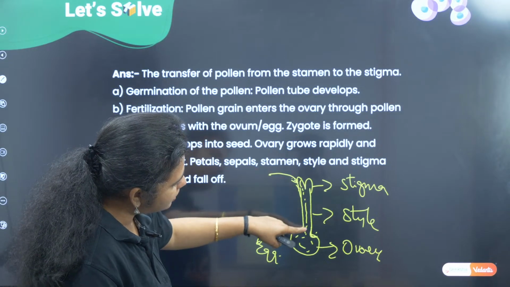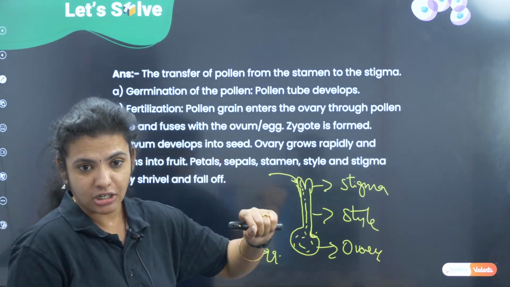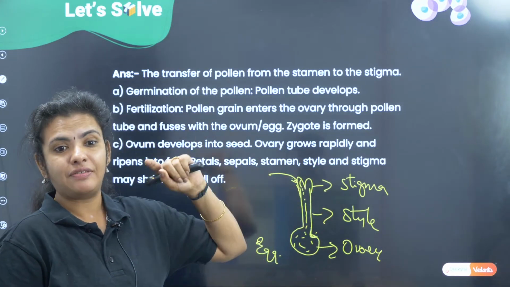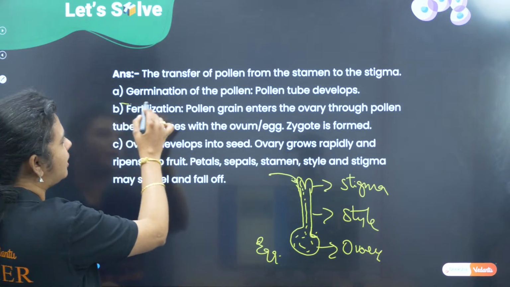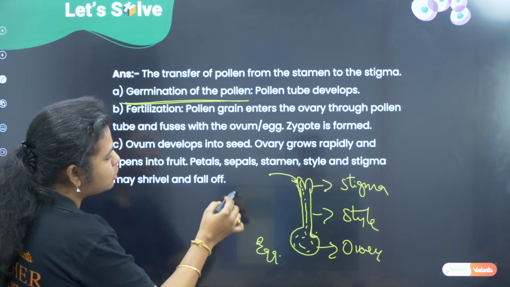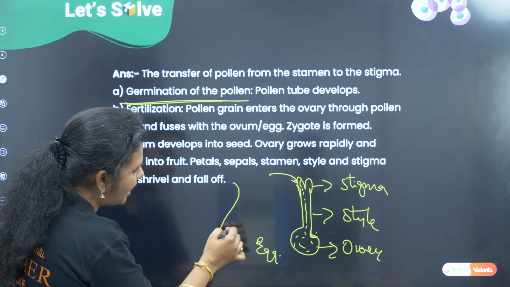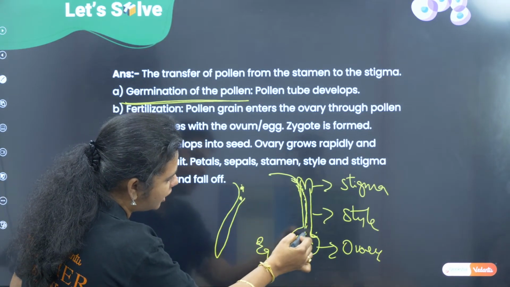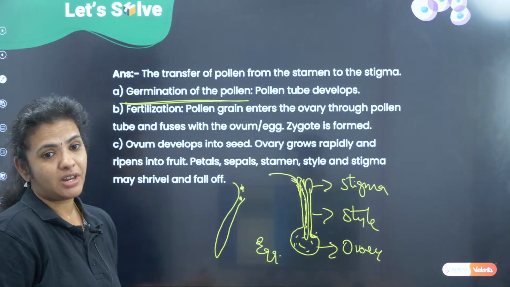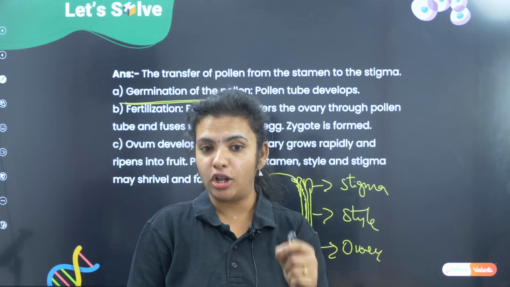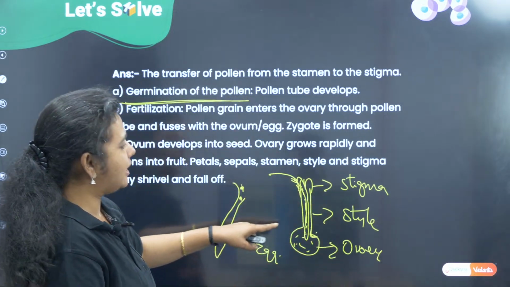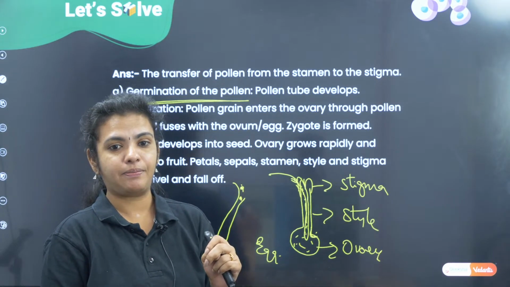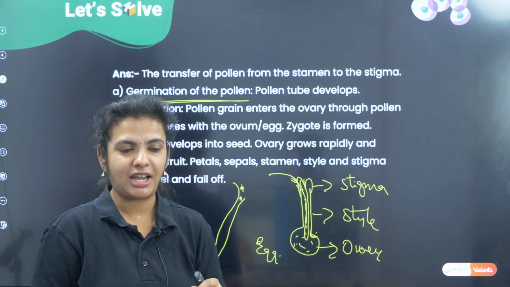So who is going to carry this from top to down? We have a structure called a pollen tube. So the moment the pollen grain falls on the stigma, we have the development of the pollen tube, that is called germination of the pollen tube. So a pollen tube is going to form, and this pollen tube is going to carry the two male gametes to the egg. So a long pollen tube is going to germinate, carrying the male gametes up to the egg. So once it reaches this structure, that is the embryo sac, we have fertilization happening, correct? That double fertilization, whatever I explained to you.